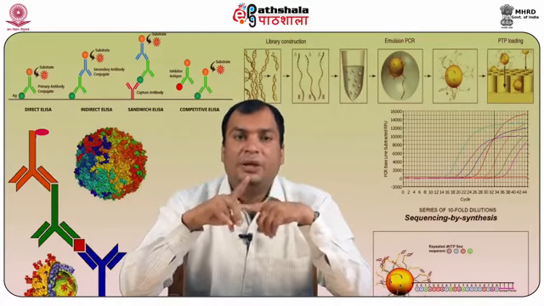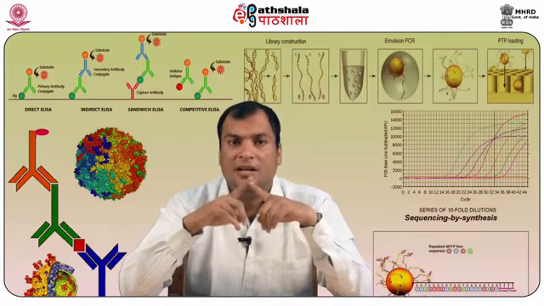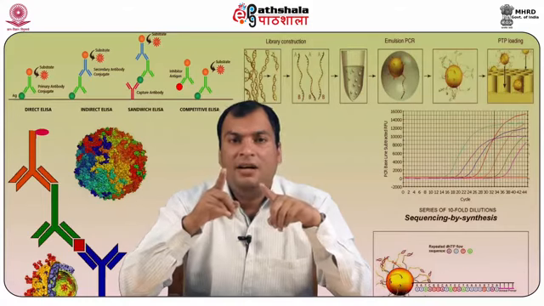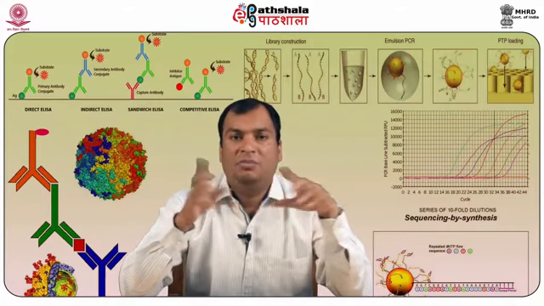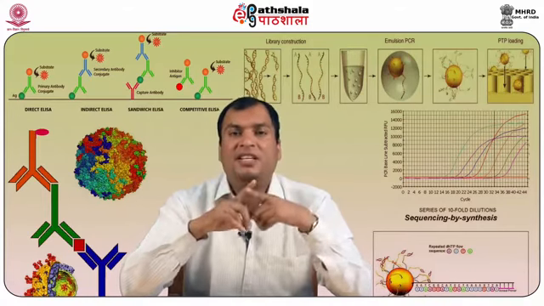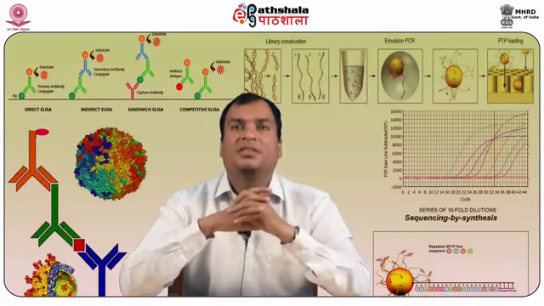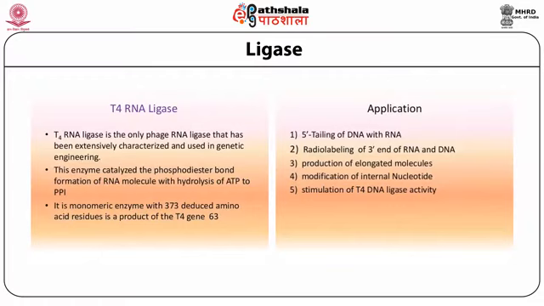This DNA ligase uses energy from the ATP, and it works on blunt end ligation as well as sticky end ligation of the DNA fragments. That is the T4 RNA ligases. T4 RNA ligase is the only phage RNA ligase that has been extensively characterized and used in genetic engineering.